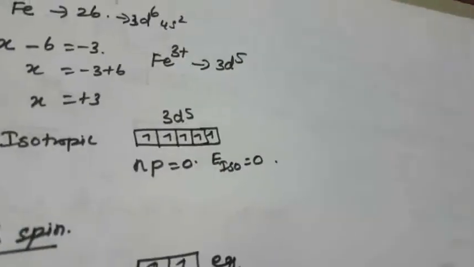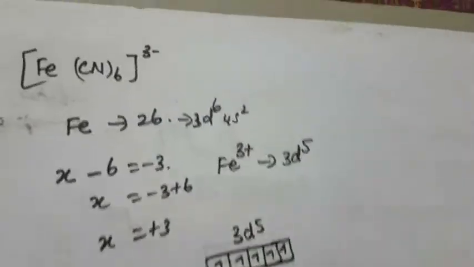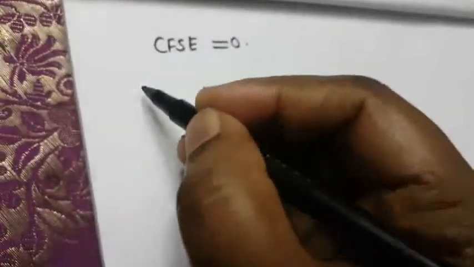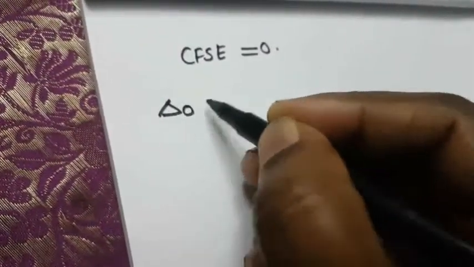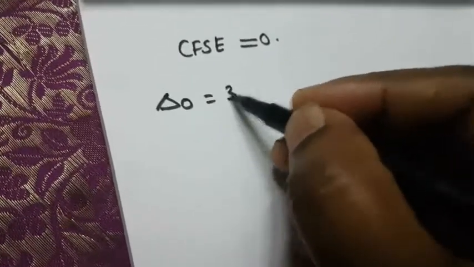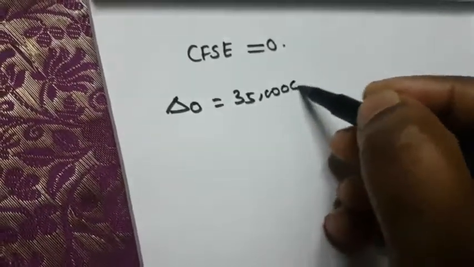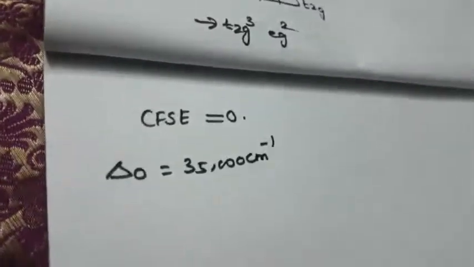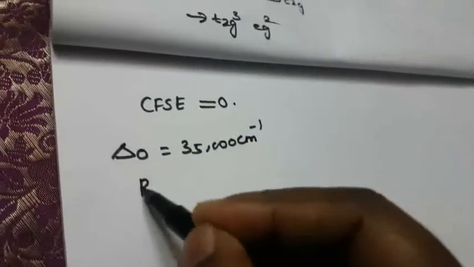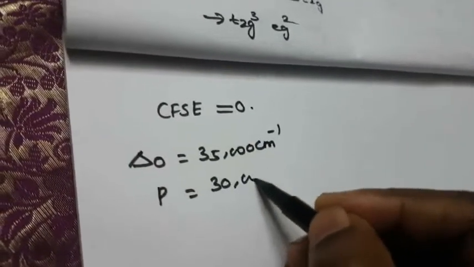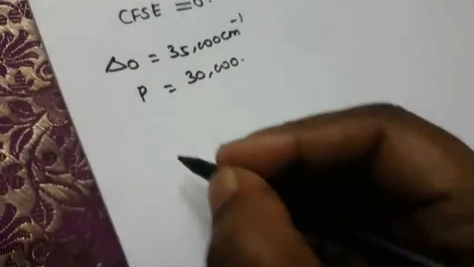Here is the Delta 0 value. Also in [Fe(CN)6], the Delta 0 value becomes 35,000 cm-1. And the pairing energy is 30,000. So this is the same, but we are going to see the high spin. Next is low spin.